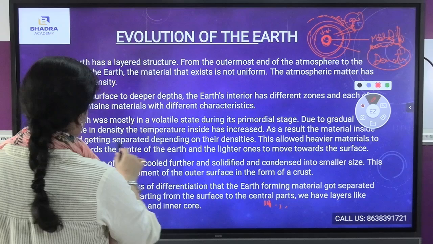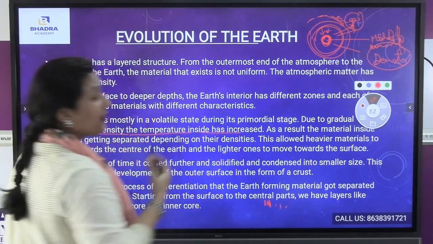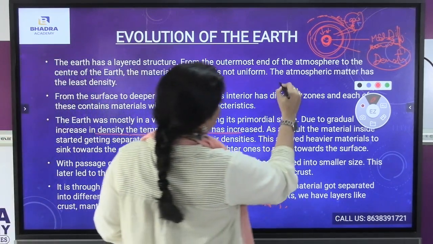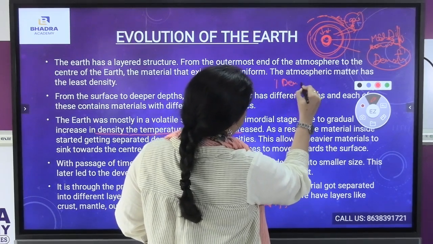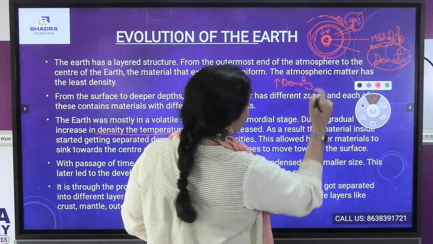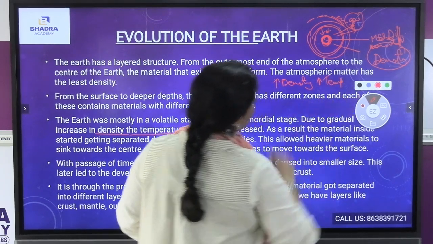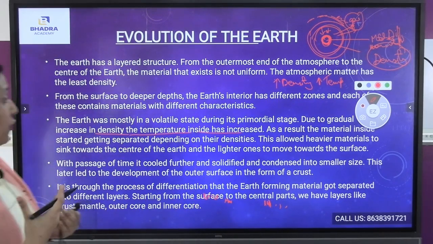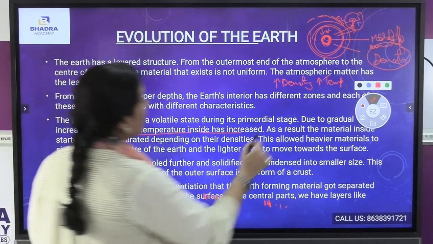As there was much density and gravitational force, the temperature inside also increased. As there was a gradual increase of density, there was a gradual increase in temperature as well, and as a result, the material inside was getting separated due to the density itself.